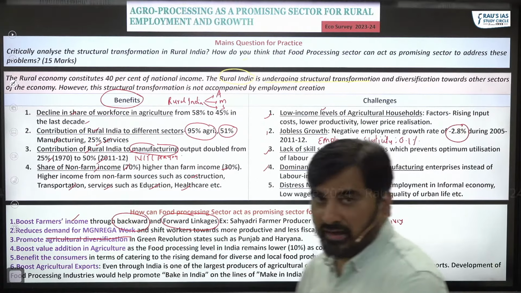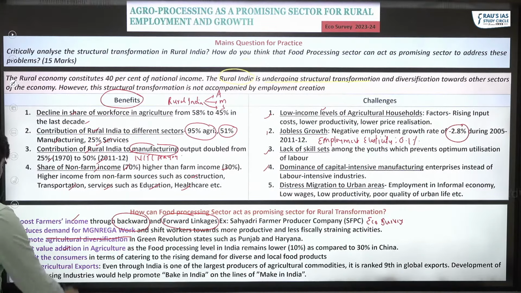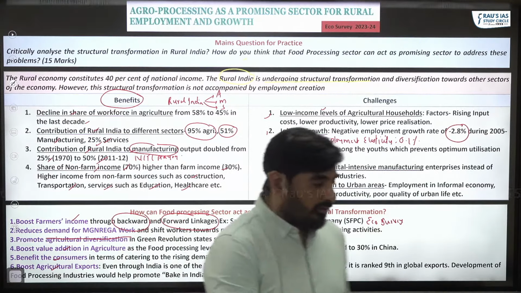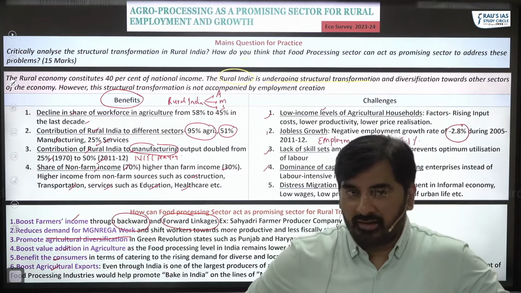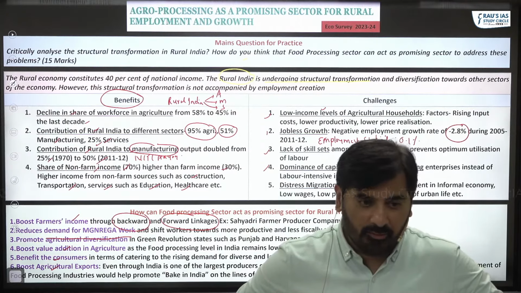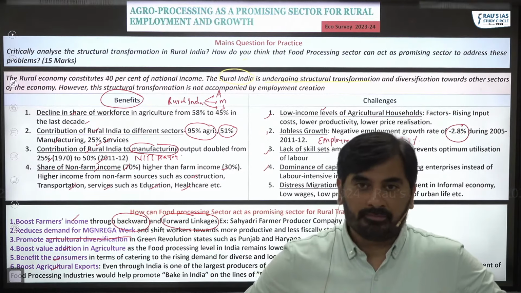I think they are self-explanatory. Boost value addition in agriculture, benefit the consumers, boost agricultural exports. So this is how the food processing sector holds a lot of promise in bringing about transformation in rural India.